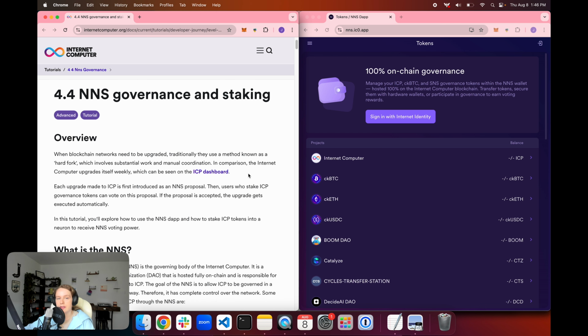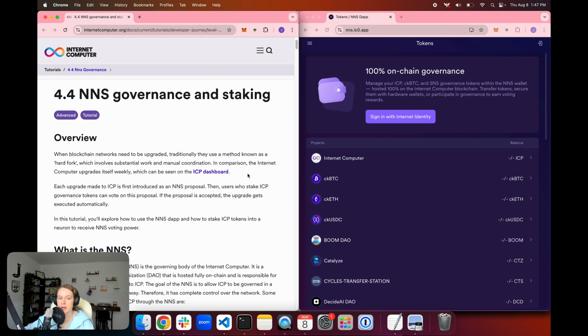So to get started, the NNS is a term that you may have seen before when thinking about ICP or trying to learn more about ICP. NNS refers to the network nervous system, which is the body that governs the ICP network. Traditionally, when a blockchain needs to be upgraded or there needs to be a fundamental change made to either the architecture or the technology behind the network, the blockchain can only be upgraded via a method known as a hard fork.